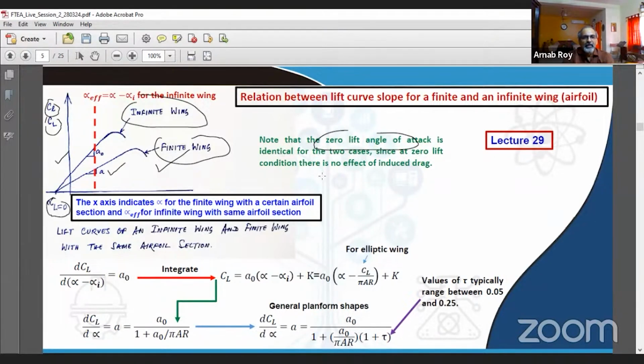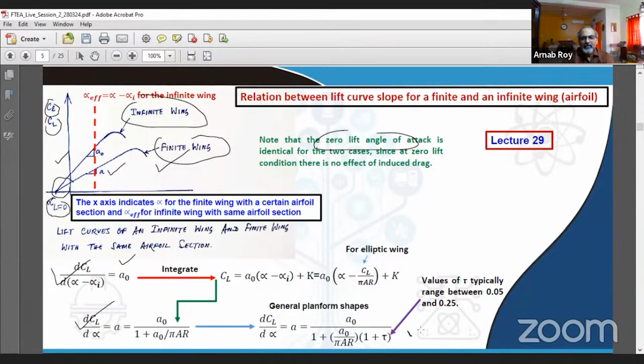And that has to do with symmetry or asymmetry of the section. When it is an asymmetric one, then you find that this angle happens to be a value other than zero, usually a negative angle. And then when you plug in the information in terms of the slope of the lift curve, this is how it works for the infinite wing, while as far as the finite wing is concerned, we can show that it comes out to be this.